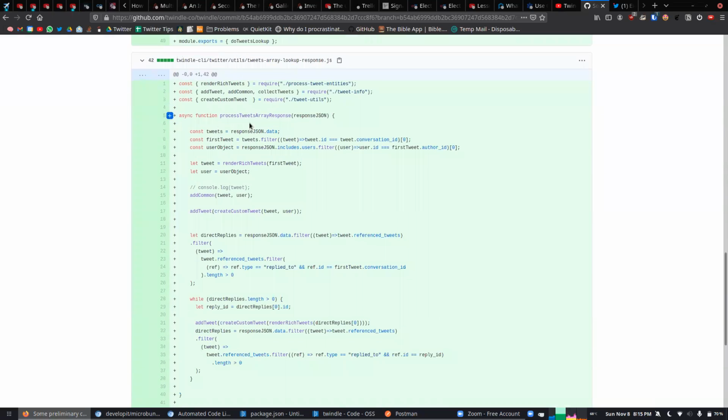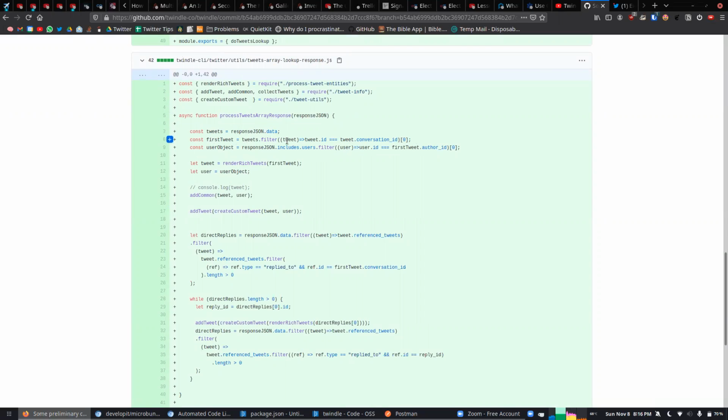In the response process, I get the first tweet based on the conversation ID. So I'm filtering in the set of tweets that Twitter is going to respond back with. For the first tweet, its ID and the conversation ID will match. So that is how I'm picking out the first tweet of the thread.